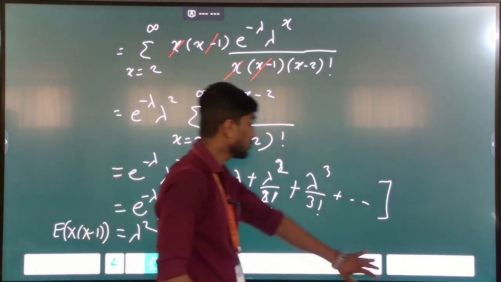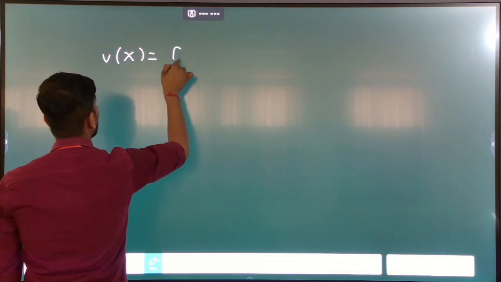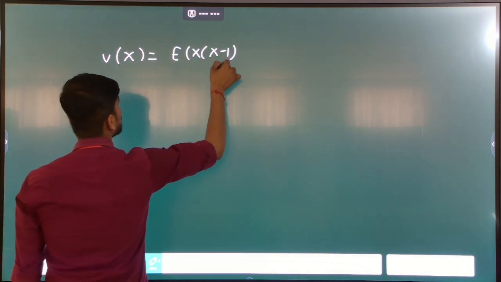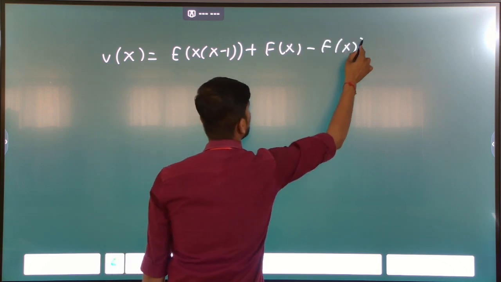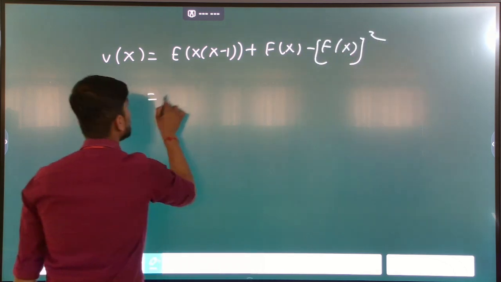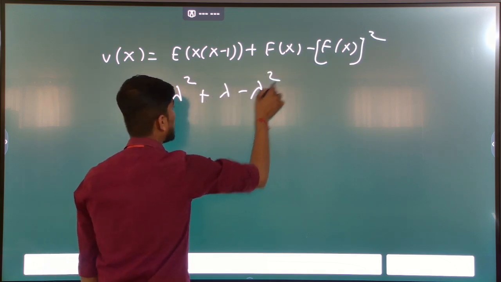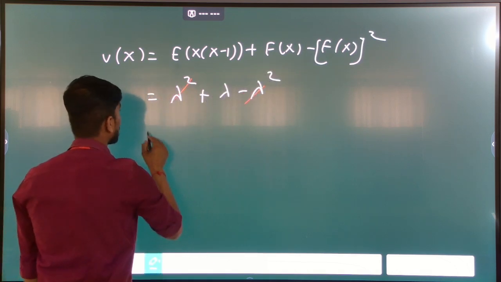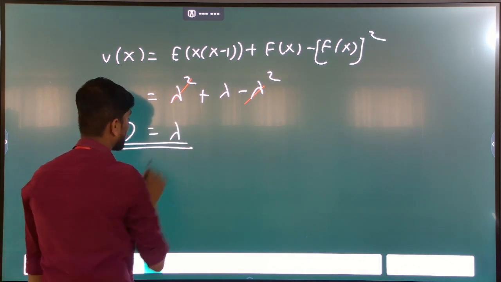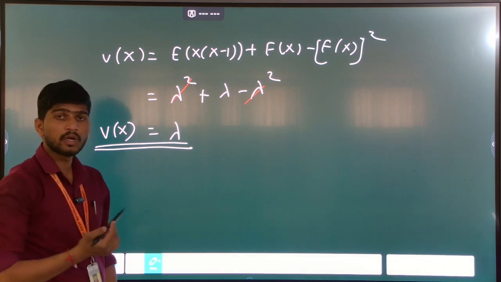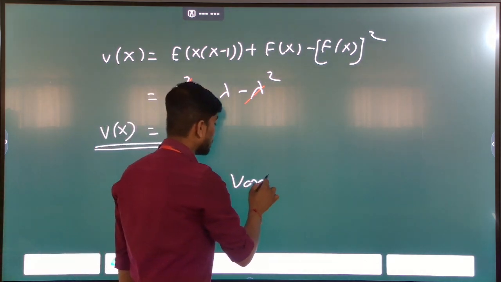We put this value in the equation. First, we get the variance: variance of x is equal to expectation of x into x minus 1, plus expectation of x, minus expectation of x whole bracket square. The value of this is lambda square. Expectation of x is lambda and expectation of x square is lambda square. Plus lambda square minus lambda square becomes 0. So only variance of x is equal to lambda remains. And Poisson distribution is the only distribution which has mean and variance both the same.